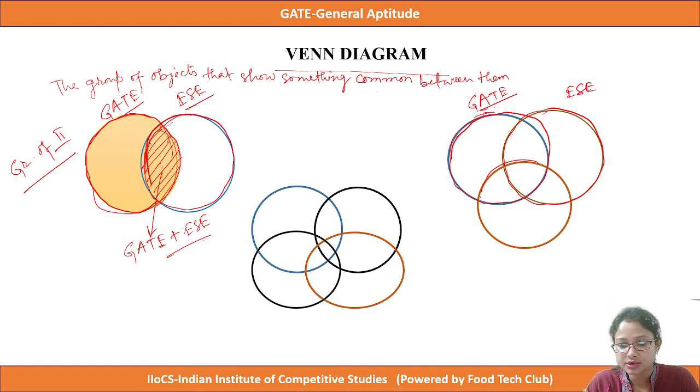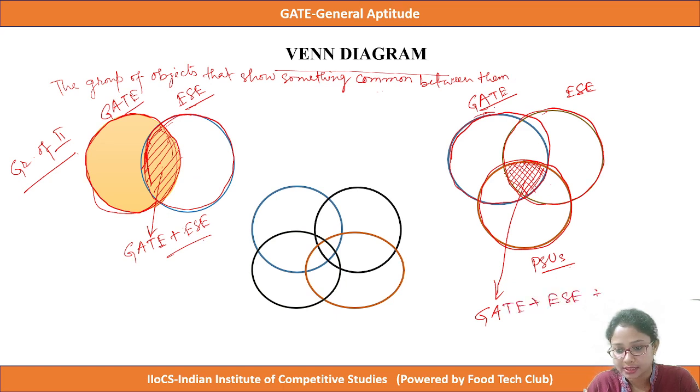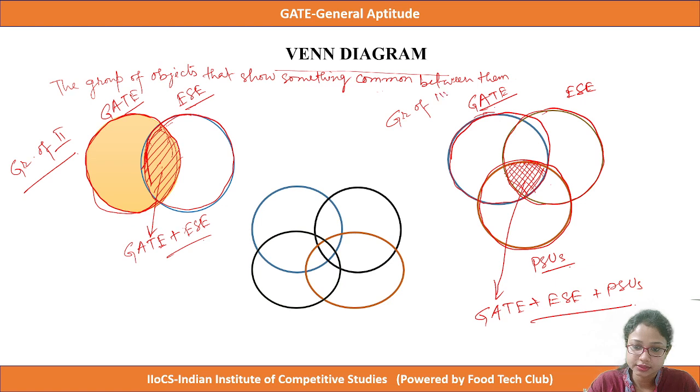Some students are taking coaching for public sector units or PSU exams, so this circle represents the PSU students. This is the common intersection portion of the three circles, which means these are the common students who are taking coaching in all three, that is GATE plus ESE plus PSUs. Clear? This is the concept of a group of three.